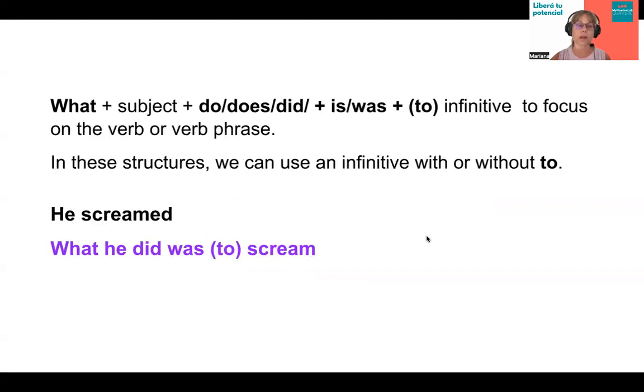And then similar, but using auxiliaries. Remember that you always have to respect the grammar of what you are talking about. So in this case, we want to emphasize the action. The action is a verb in the past. So we say, he screamed. Él gritó. Lo que hizo fue gritar. So, what he did was to scream. Or you can even omit the to. What he did was scream.